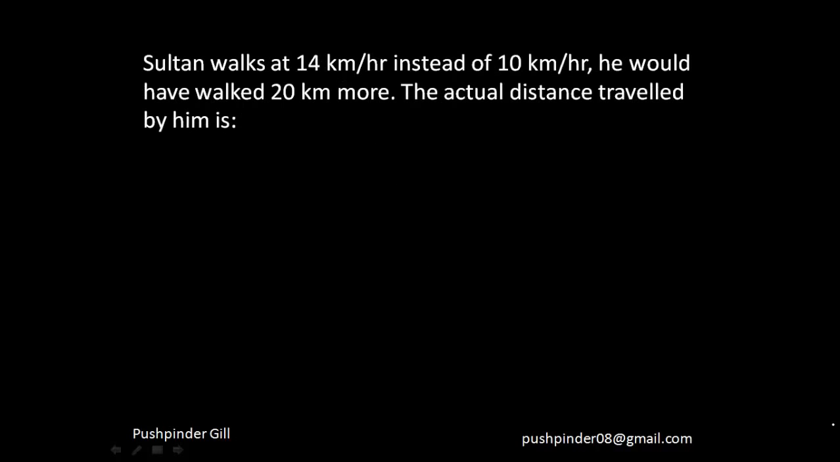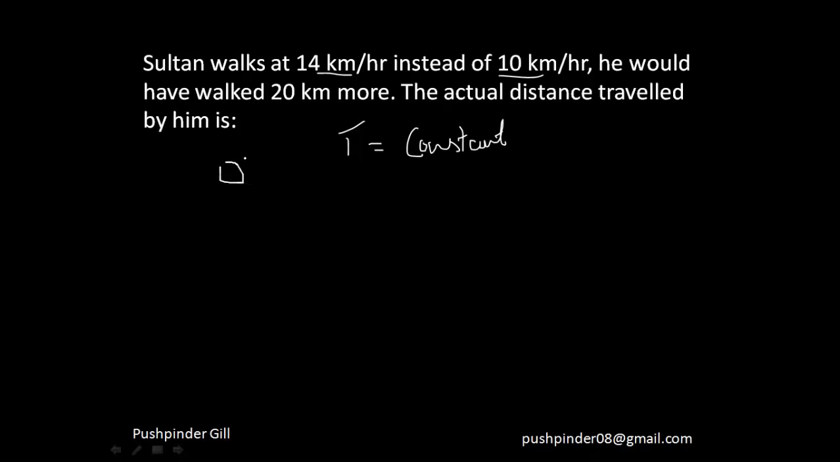Fine. Alright, so let's see this question over here. If Sultan walks at 14 km per hour instead of 10 km per hour, he would have walked 20 kilometers more. The actual distance traveled by him is? Now if you see in this question, speed is changing from 10 to 14. The distance is changing, but time is remaining constant. So you have to look in every question which entity is remaining constant, and then you'll be able to solve your question pretty easily.